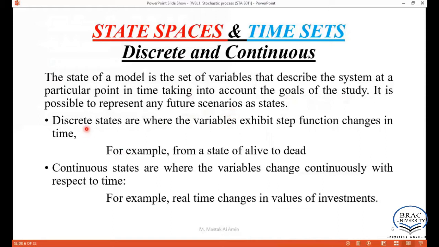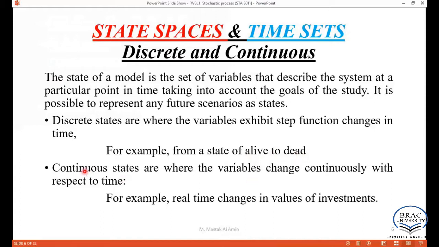Now if we consider discrete states, the variables exhibit step function changes in time. For example, consider a person's living status, that is, a state of alive or dead. Here we have the state's outcomes as discrete: either he will be alive or he will be dead.